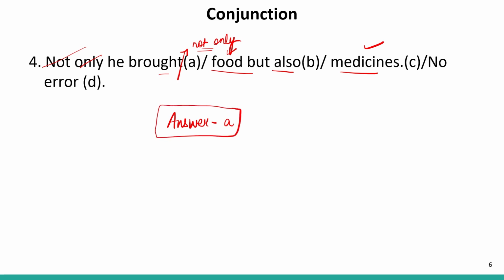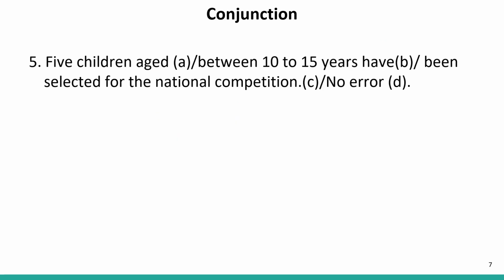Well, let us move to the next question. Five children aged between 10 to 15 years have been selected for the national competition. Now we have already learnt in pair conjunction that between is followed by and. Between is always followed by and, both is also followed by and. Now when we have the word from, it is followed by to. Now if it was written from over here, it should be from 10 to 15 years, but now it is written between. And between is paired with and. So this to should be replaced with and.